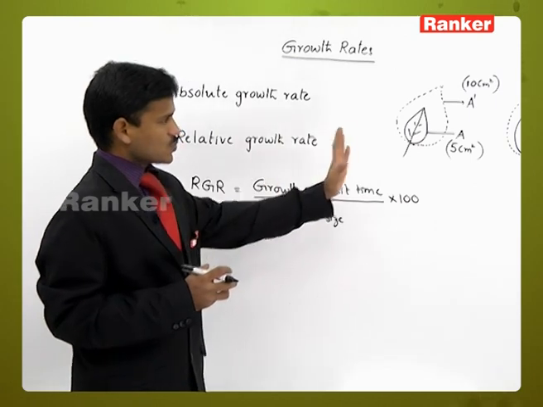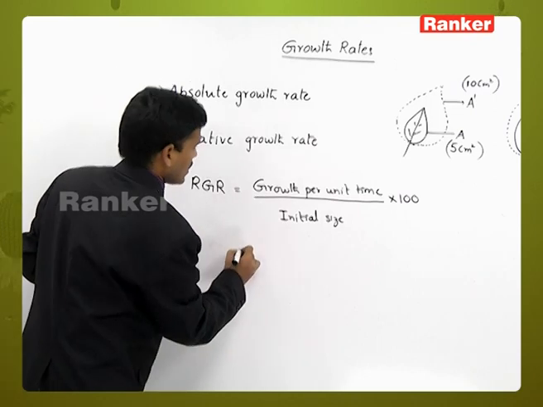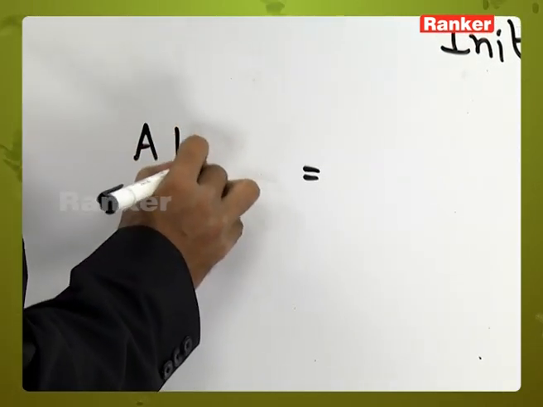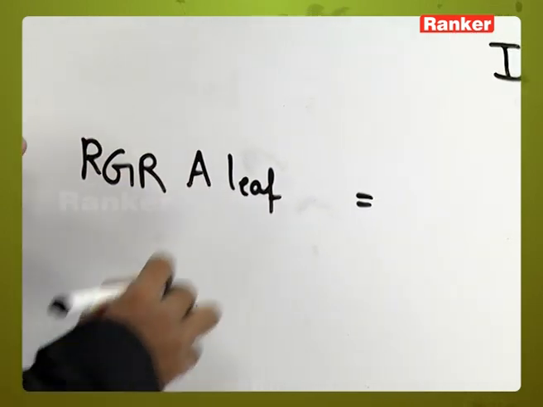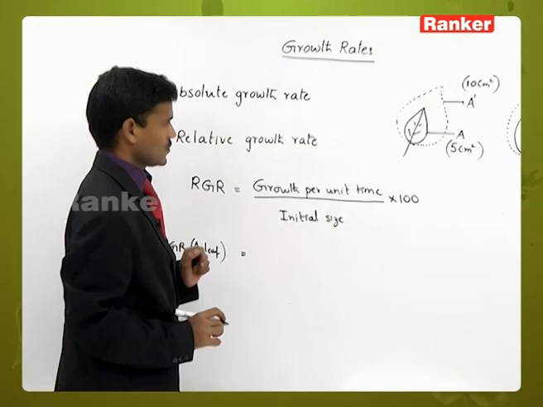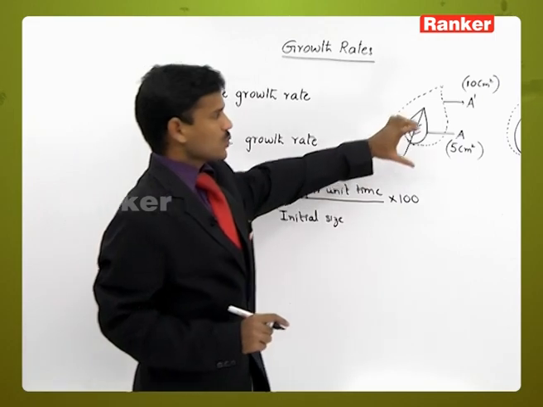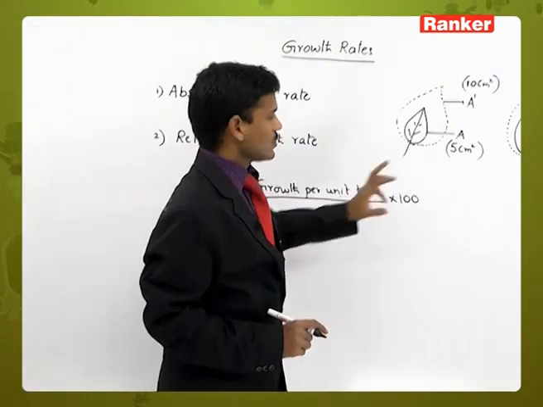So if we observe these two leaves, first leaf, A leaf, relative growth rate of A leaf. So the growth per unit time in one day, how much growth occurred here? 5 centimeters. So 10 minus 5, so 5 centimeters.